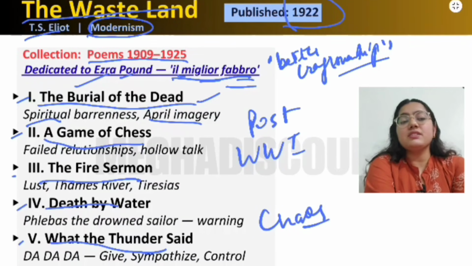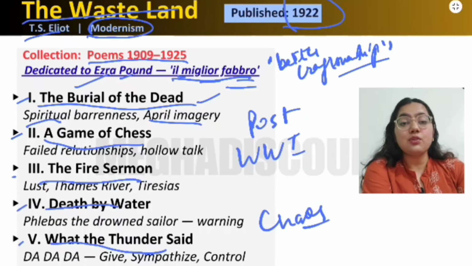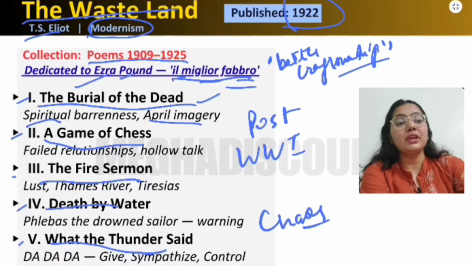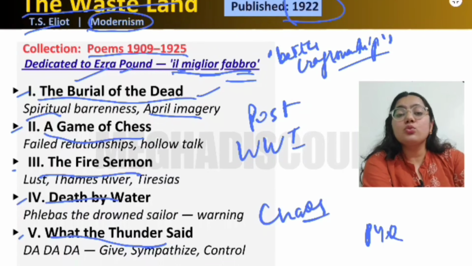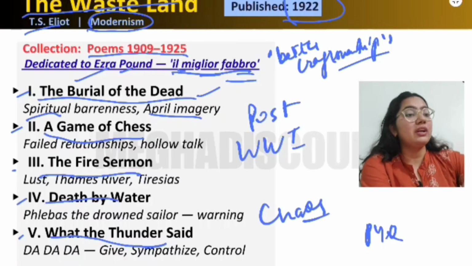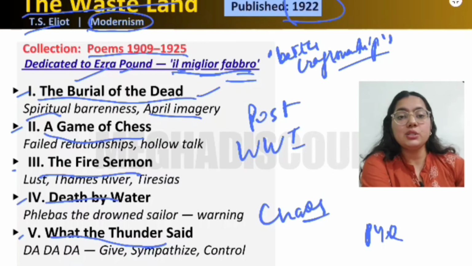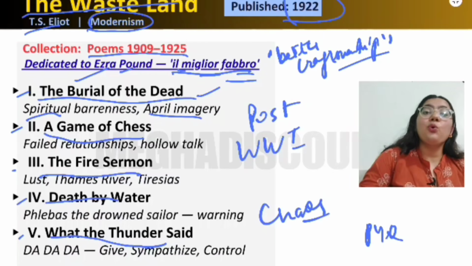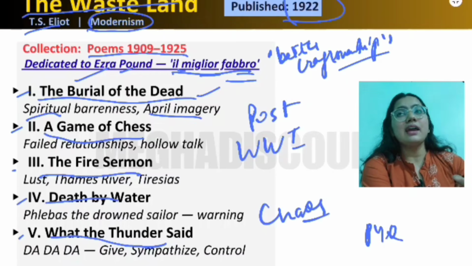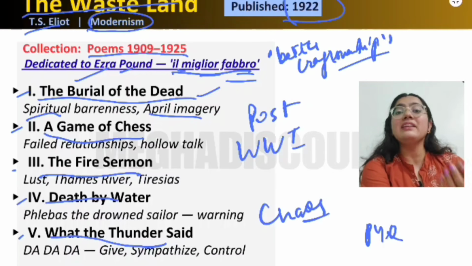And this April imagery, as I told you, April is a month which is full of happiness, but here April is the cruellest month, which is the opening of this poem, and also a PYQ of UGC NET English. Why is it cruel? Because April is a time of spring. So when the people who are affected by this world war remember April, that springtime, they feel very nostalgic, because they want to go back to the old happy days, but they cannot. So this gives them pain, because it reminds them of their past happy days. For them this is the cruellest, because the pain gets on the surface.